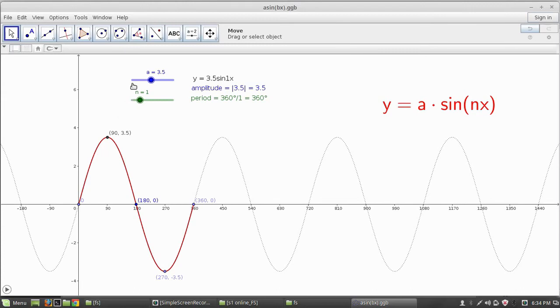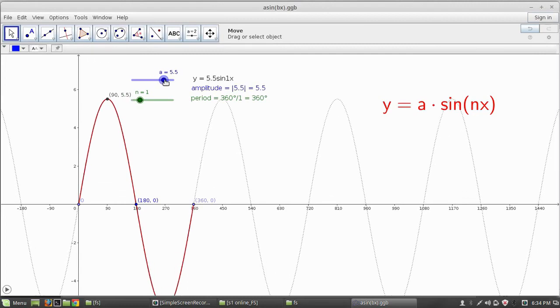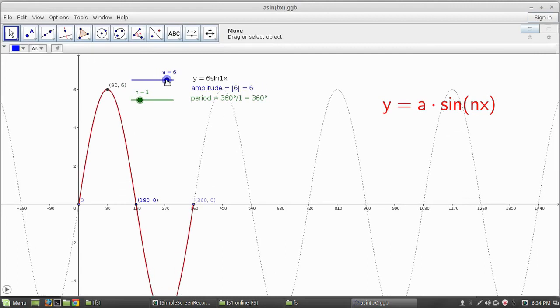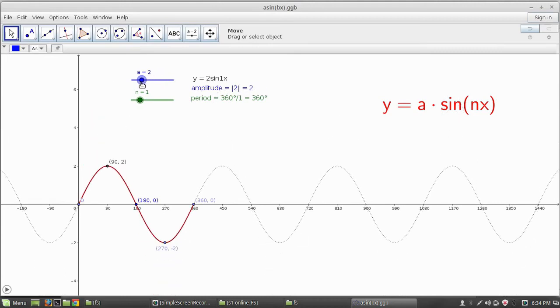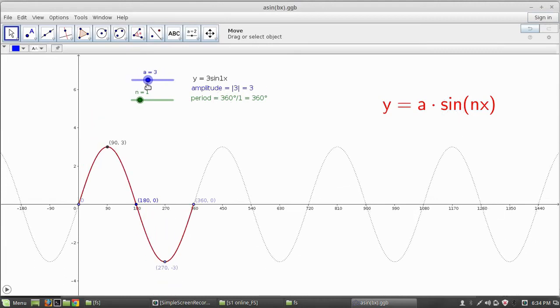Here we have set the amplitude of this function as 3.5. So we can change this amplitude by increasing the amplitude up to 6. We get the graph like this. So this is the change of amplitude of the sine function a sin nx.